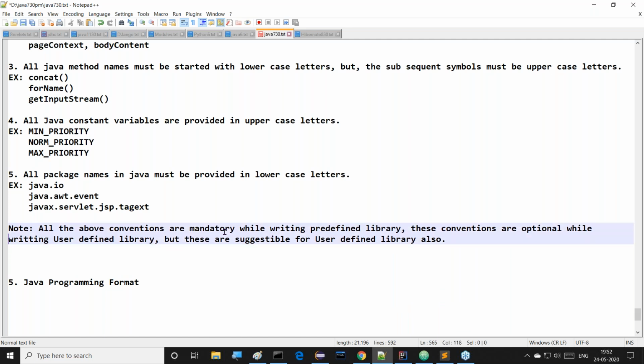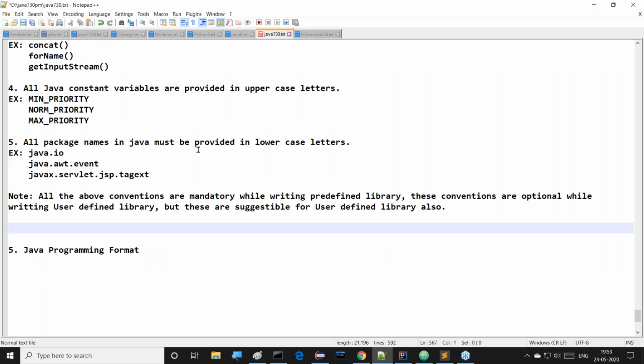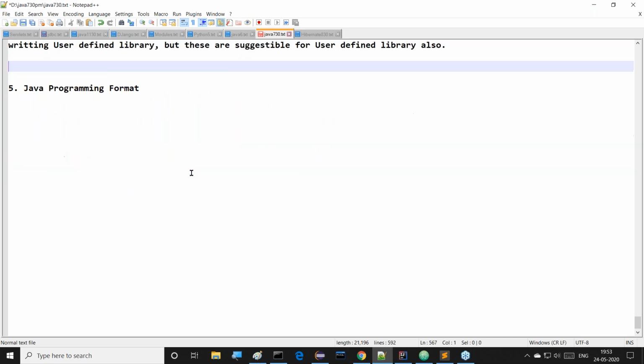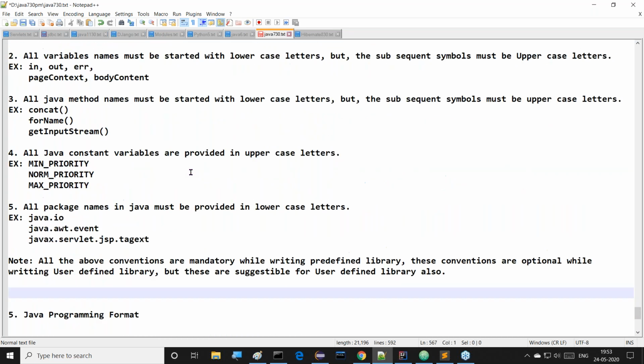So all the above conventions are mandatory while writing predefined library, but these conventions are optional while writing user-defined library. But these are suggestible for user-defined library also. Right, so this is the convention that you have to follow clearly. This is the total Java naming conventions that we are having. Just leave this point here.